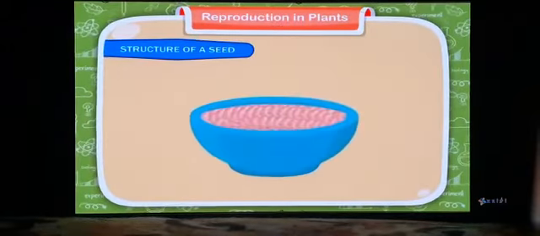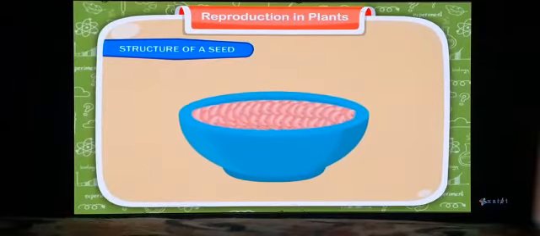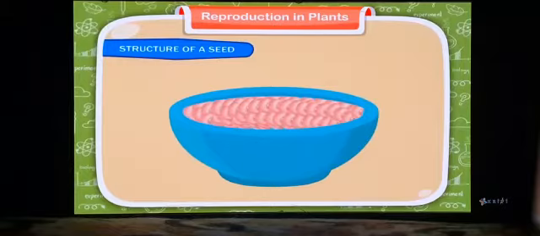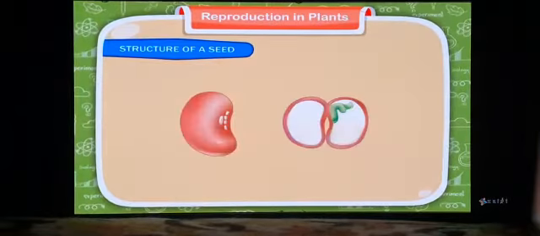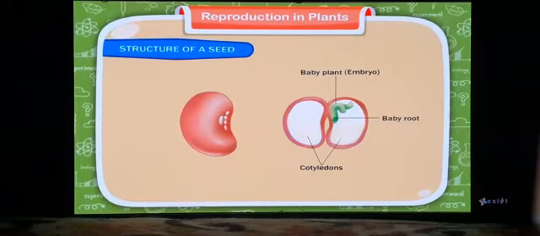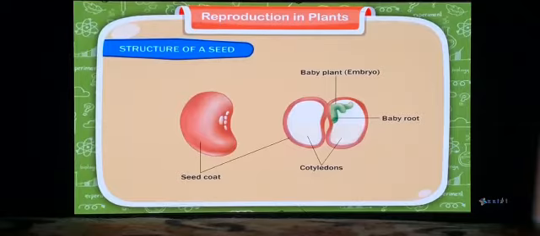Structure of a seed. Take a few bean seeds or gram seeds and soak them for a few hours. Now it becomes easy to see the seed and look at its parts. You will see that the seed has three main parts. A thick outer covering which is called the seed coat.